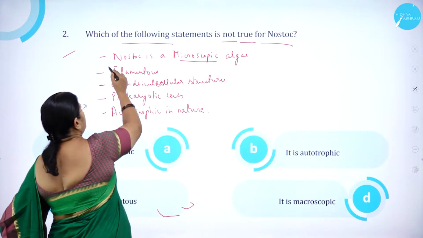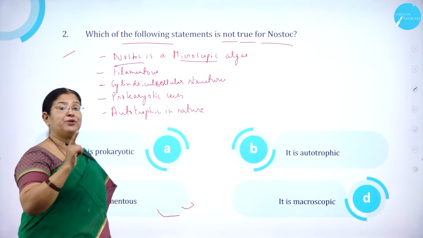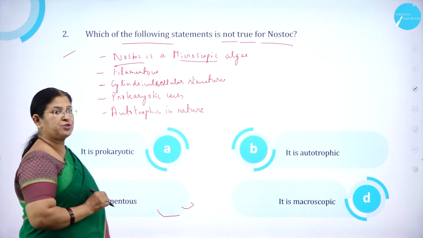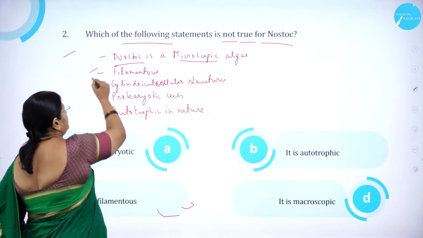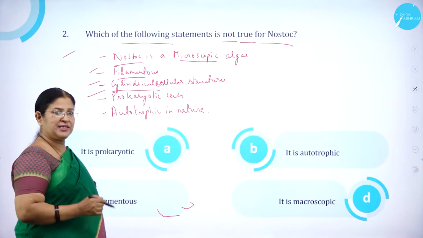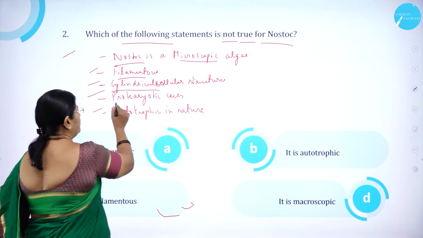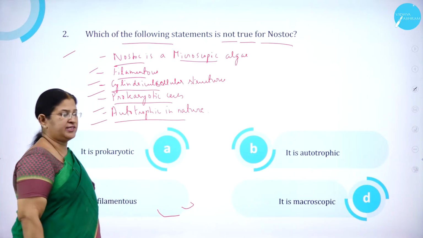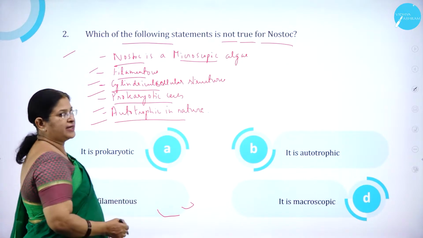As we know, Nostoc is a microscopic algae. It is not a macroscopic algae, it is a very microscopic algae, and it is filamentous and cylindrical. They are nothing but cylindrical structures. They are prokaryotic cells and they are autotrophic in nature. So all the characters are there here.